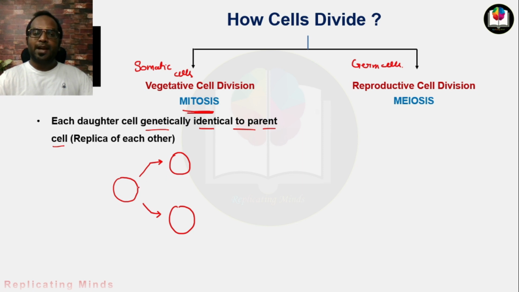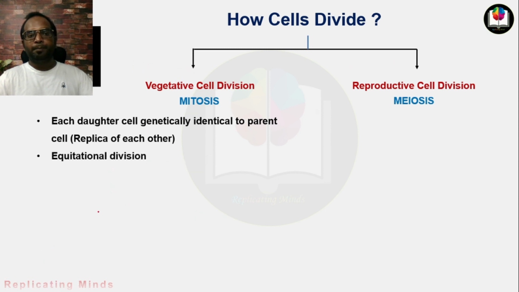If the parent cell contains 46 chromosomes, then both daughter cells will also contain 46 chromosomes and exactly the same genome that the parent cell was carrying. The same genome will be transmitted into the daughter cells. That's why we say each daughter cell is genetically identical to the parent cell, and that's why they are replicas of each other.